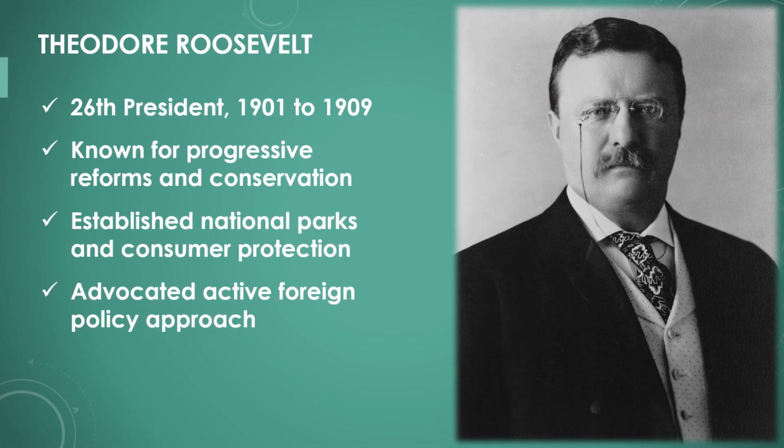Theodore Roosevelt was the 26th president, serving from 1901 to 1909. He was known for his energetic personality and progressive reform zeal. Roosevelt championed conservation efforts and established many national parks. He regulated big businesses and advocated for consumer protection. In foreign policy, he pursued an active role, symbolized by his slogan, "Speak softly and carry a big stick." Roosevelt's presidency marked the beginning of the progressive era in American politics.